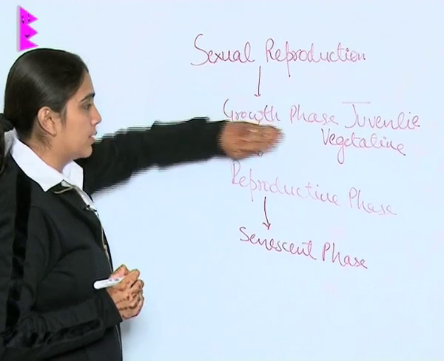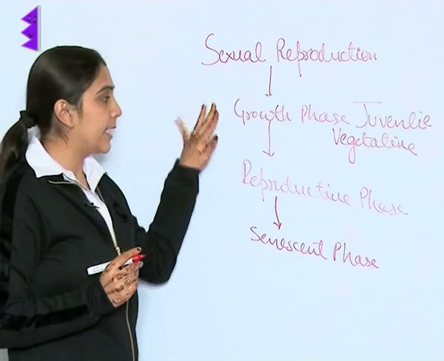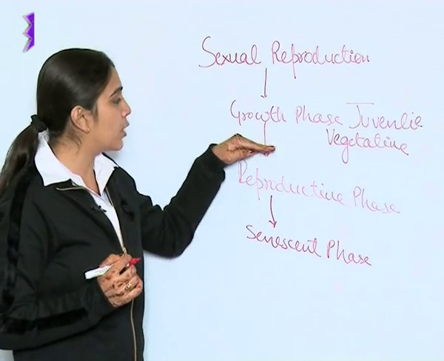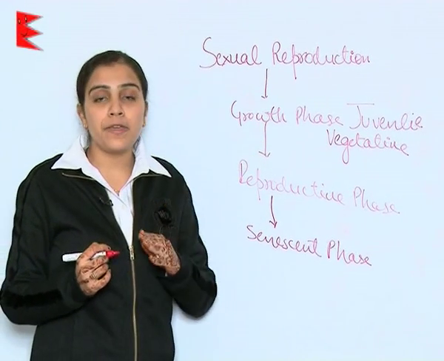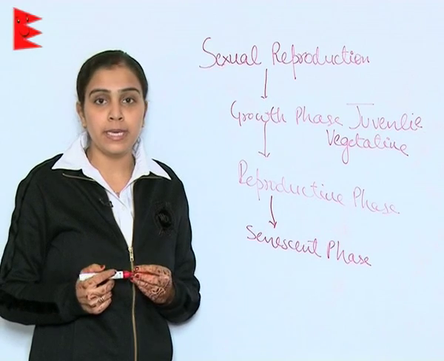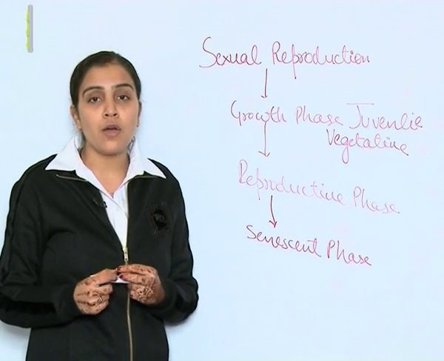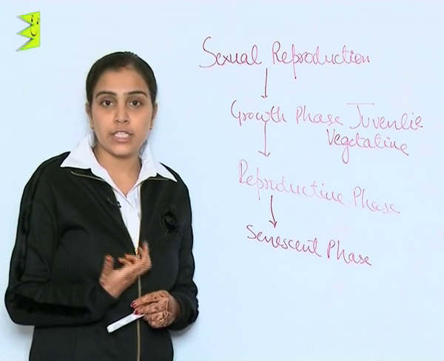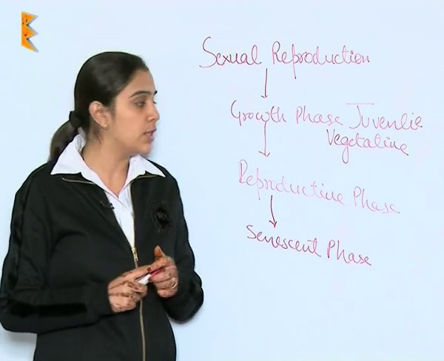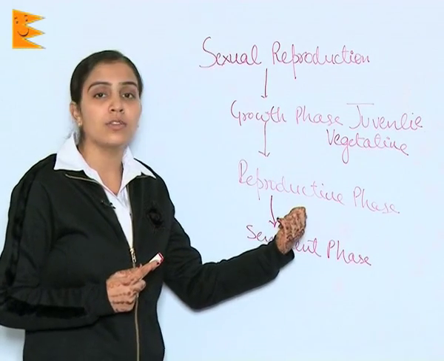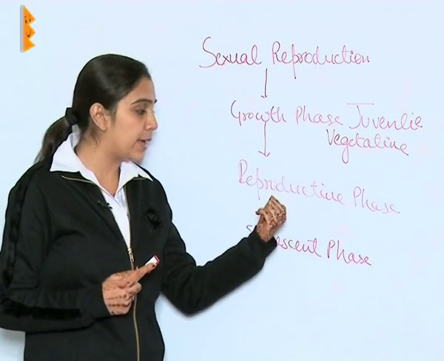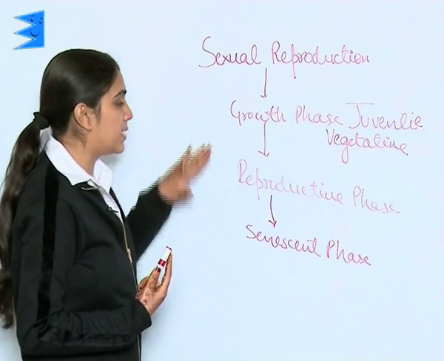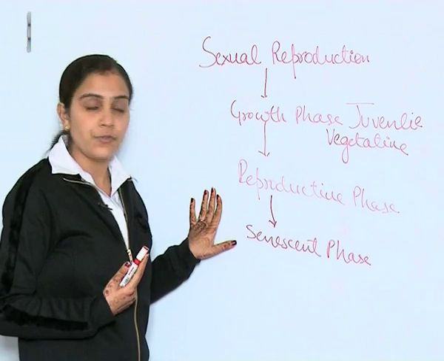After the growth, offspring is born, it grows, it matures. Before this reproductive phase, the growth phase leads to maturity, means there are a number of physiological changes which can be observed in case of plants or in case of animals, which prepares them for the reproduction, which prepares them to reproduce offspring. After this growth phase, there comes the reproductive phase.